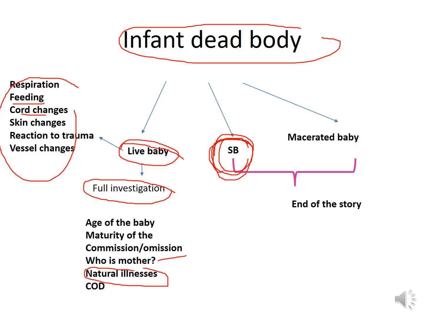Now, stillbirth could be fresh stillbirths and also macerated or old stillbirths. If you can diagnose stillbirth, we are very happy, because we are not going to investigate towards a possible case of infanticide. Now, what are the features of maceration? When it's fresh, no features at all, but when the dead fetus stays within the uterus, there may be certain changes like red color, peeling of the skin, blister formation, Spalding sign, all right.